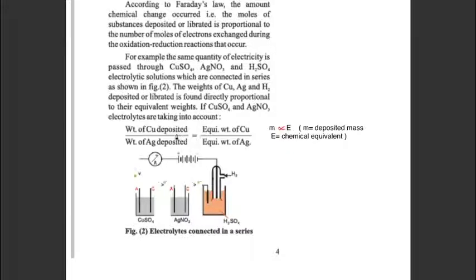In another way, if we consider these two electrolytic cells, the weight of copper deposited is proportional to its equivalent weight, and the weight of silver deposited is proportional to its equivalent weight. Or it can be written as weight of copper deposited upon weight of silver deposited is equal to equivalent weight of copper upon equivalent weight of silver, as these are directly proportional to each other.